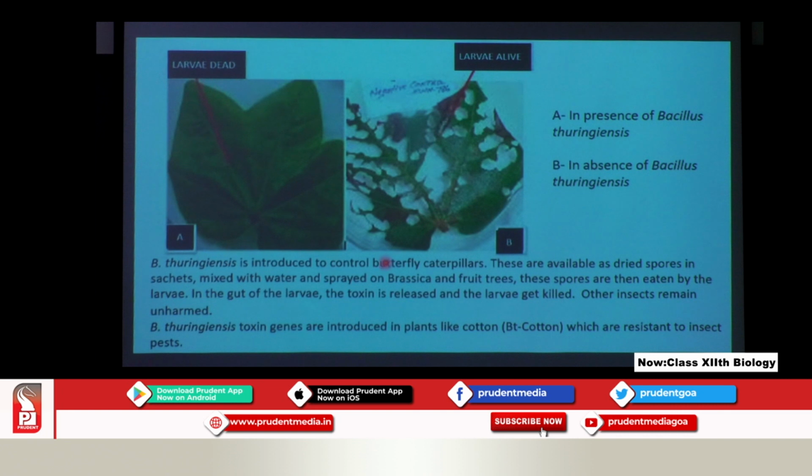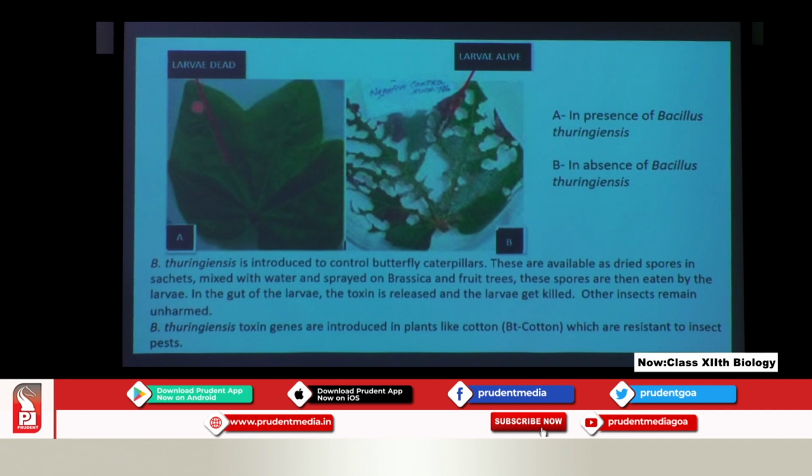How is this done? Bacillus thuringiensis is available in the form of dry spores in sachets. This is mixed with water and sprayed on Brassica and fruit trees. The pests, the caterpillars and larvae, attack Brassica and fruit trees. The spores are then eaten by the larvae, and in the gut of the larvae the toxin is released and the larva gets killed.